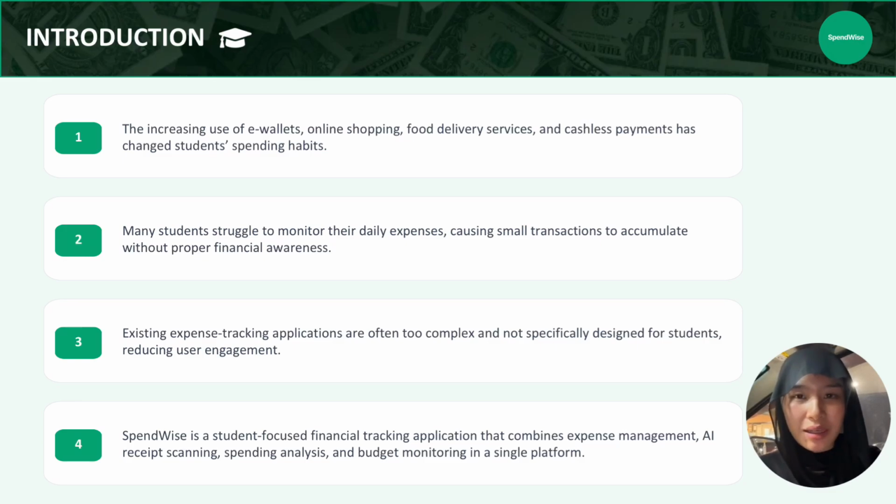Nowadays, most students use e-wallets, online shopping platforms, food delivery services, and cashless payment almost every day. These technologies make transactions more convenient, but at the same time, they also make spending money much easier without realizing it. Because of this, many students find it difficult to keep track of their daily expenses. Small purchases may seem insignificant, but over time they can add up and affect personal finances.